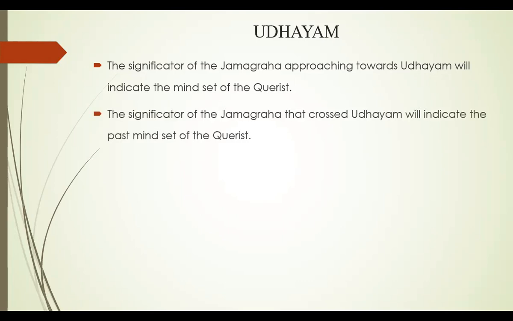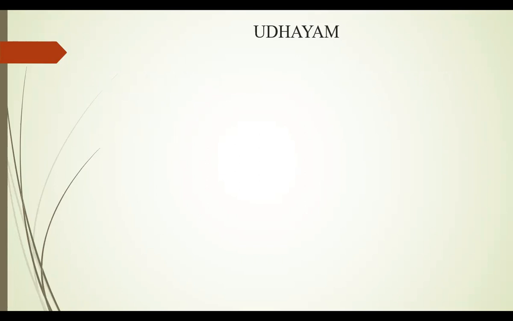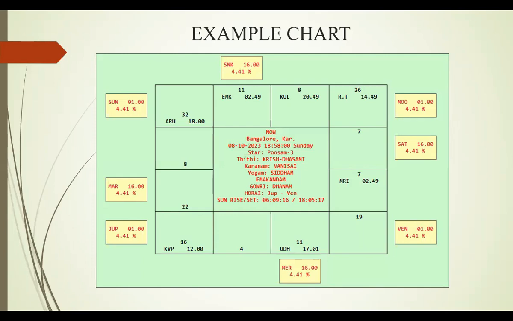Sir, one thing, since Mercury in the last example just crossed by 1 degree, and Jupiter will be coming near to that degree after how many degrees? Till minus 1 degree, we can consider it is closer to the Udayam. Yeah, so in this case, the querist who has come to me, will the thought process be inclined towards Jupiter or Mercury? The thought process will be Jupiter only, sir. I said we can ignore the minutes for now. It has crossed 1 minute, so we can leave Mercury and we need to consider only Jupiter.